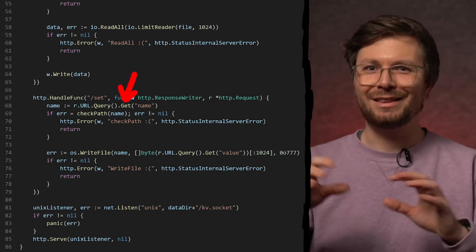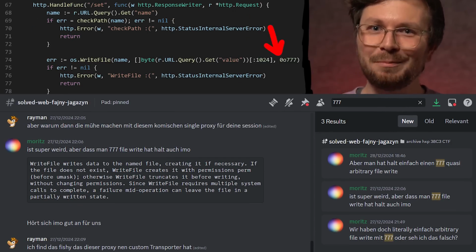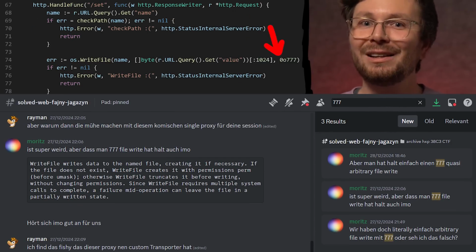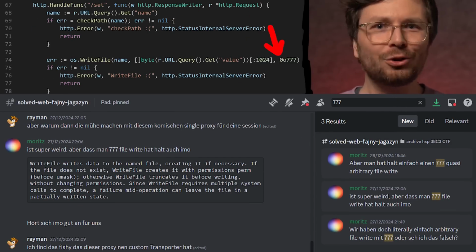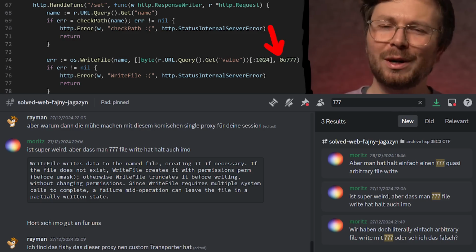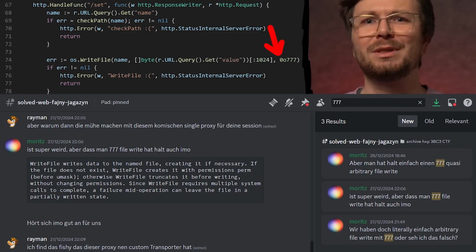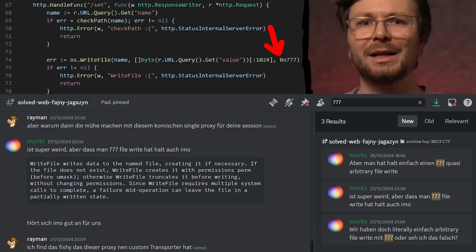The name and value is just used to write file. And very suspicious, that threw us for a loop, was these permissions, 777. The file gets execution permissions. So could we write a binary or script or overwrite something and then abuse the exec from the front end or something else to get RCE? But none of those ideas really led to anything.